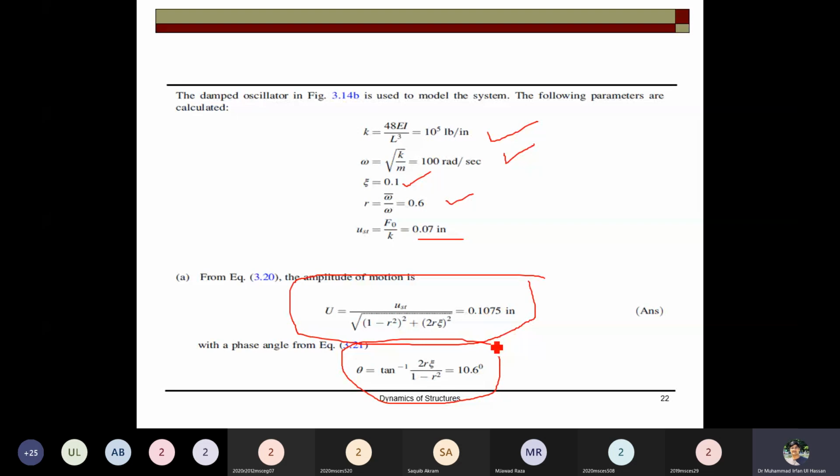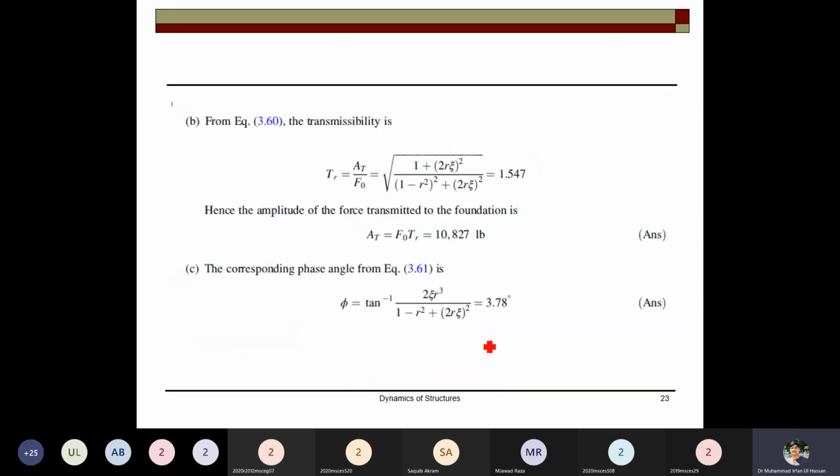So the transmissibility formula: what was the amplitude, and what was the force which was applied, and what was the force that was transmitted. So that is the formula I told you for the transmissibility. By putting in the value 1.54, it means that the amplitude of the force produced is 1.5 times higher than the applied loading. How much is transferred to the foundation? You multiply this factor with the applied load. So you multiply by TR, and this much force is transferred to the foundation.